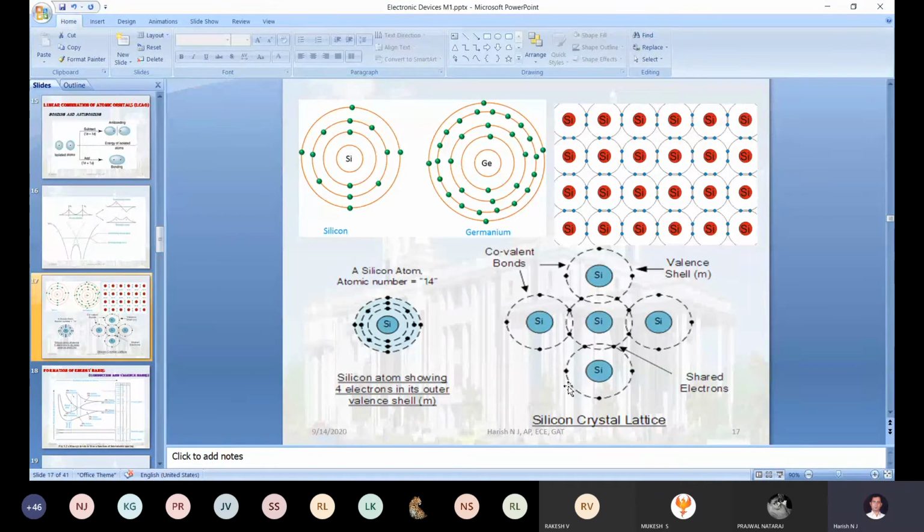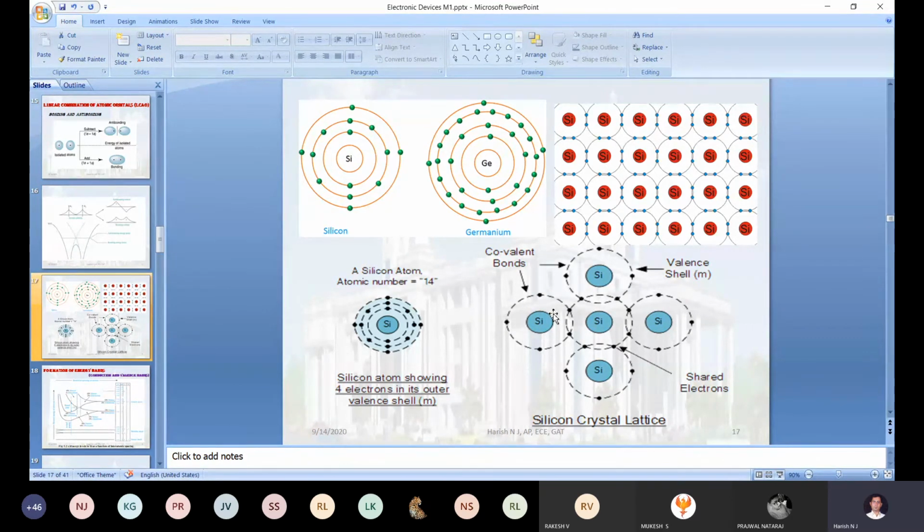Okay, so all these things will happen at 0 degrees Kelvin. Let us assume all these things happen at 0 degrees Kelvin, because we are not giving any additional energy to any one of the electrons here. Totally 4 electrons are there in the outermost shell.